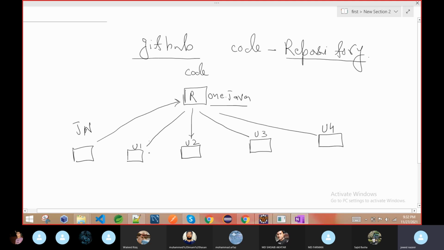Then 1.java, user 1 also has 1.java. This guy also has 1.java, this guy also has 1.java, and so on, if we have so many users. Now they are not changing the same file. So u1 now created one 2.java. At the same time u2 created u2.java, u3 created u3.java.